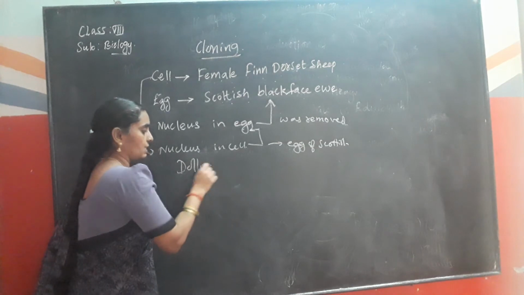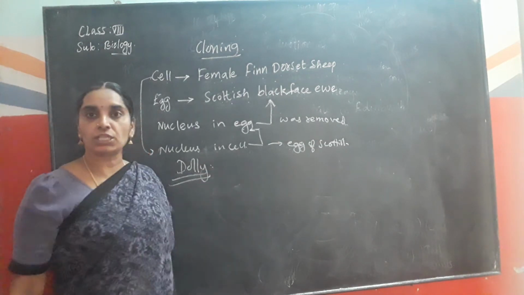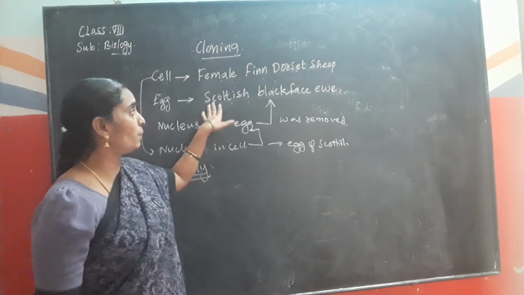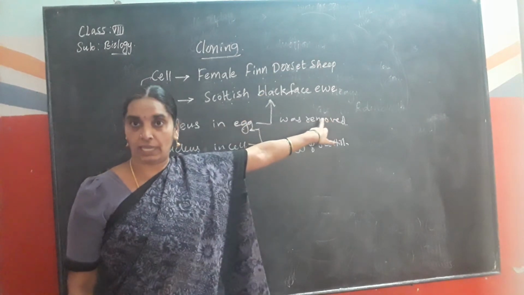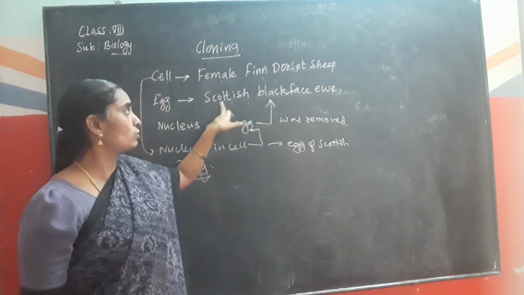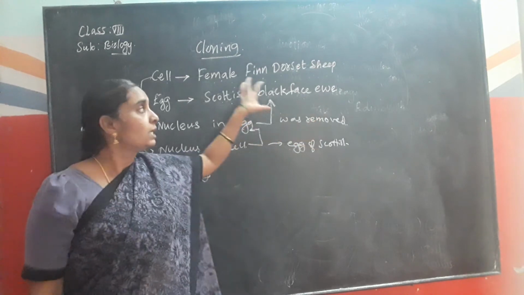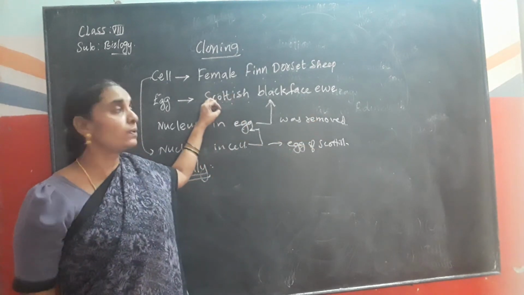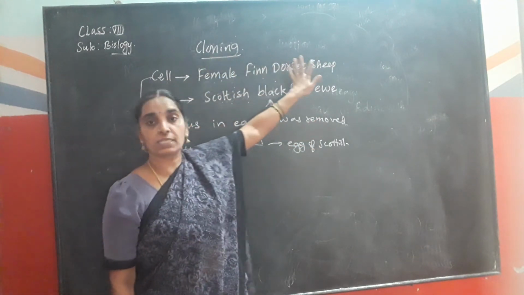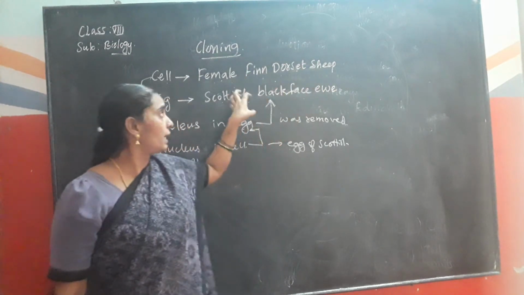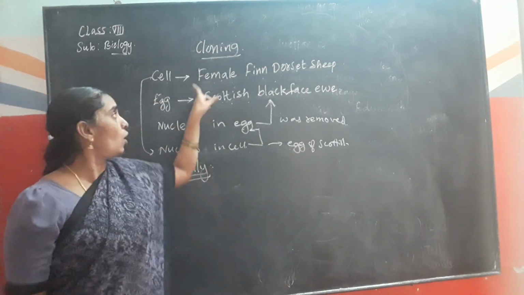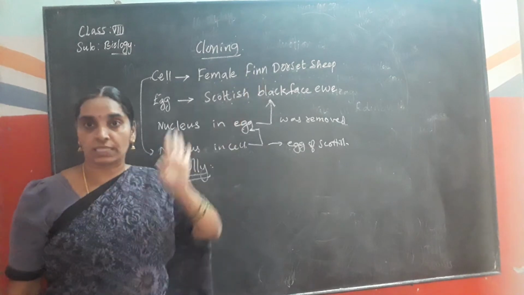Is it clear, children? Though Dolly was born to the Scottish Blackface Eve, the features were of the female Finn Dorset sheep because it contained the nucleus of the female Finn Dorset sheep.